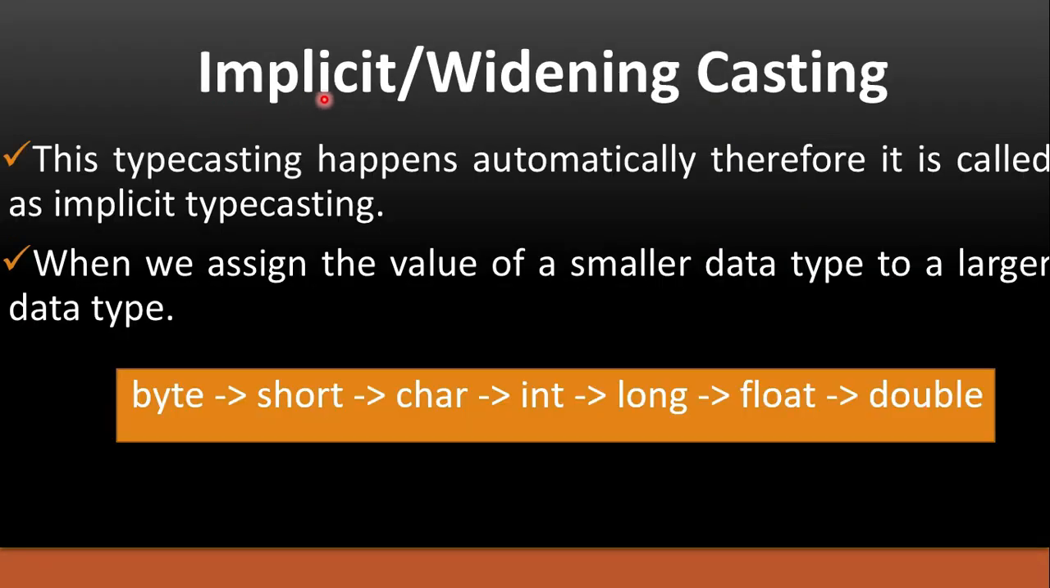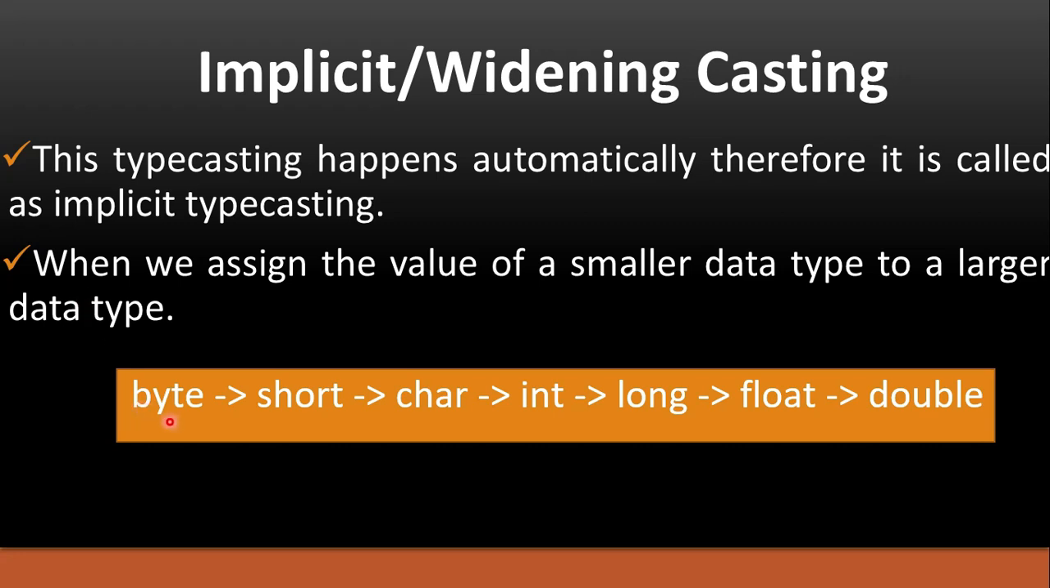Now let's understand what is implicit or widening. This type of typecasting happens automatically. We don't have to write any extra line of code for doing this typecasting. Therefore, it is known as implicit typecasting. Whenever we assign a smaller data type value to a larger data type, implicit typecasting happens. So why the name widening? Because we are assigning a smaller data type value to a larger data type. Therefore, it is also called widening.